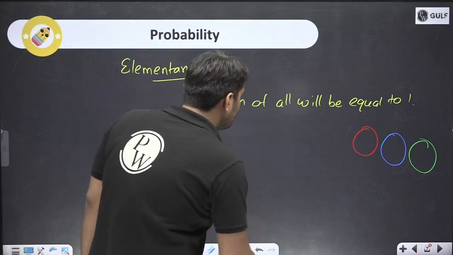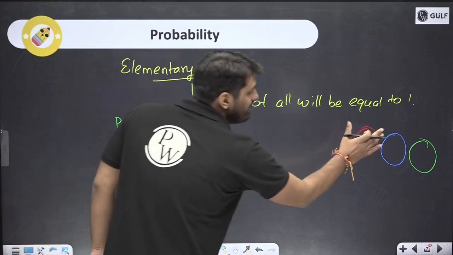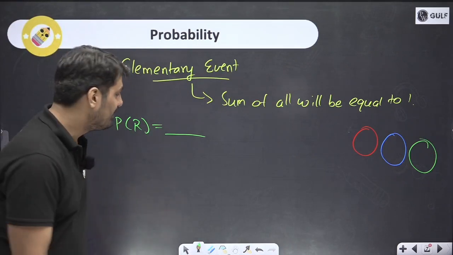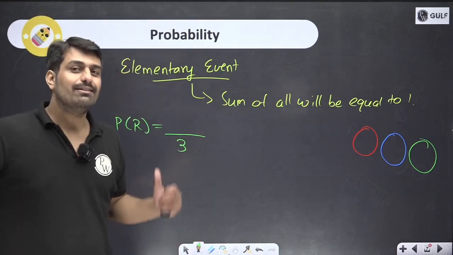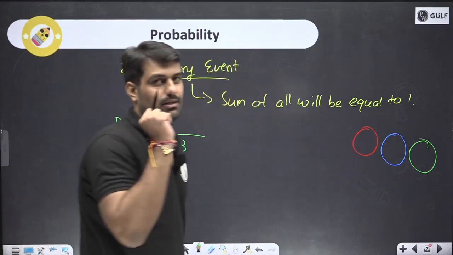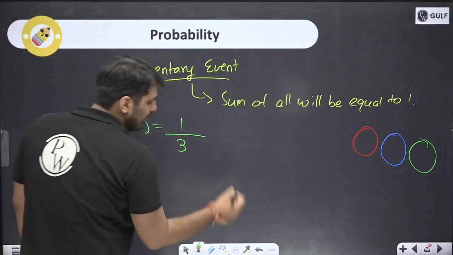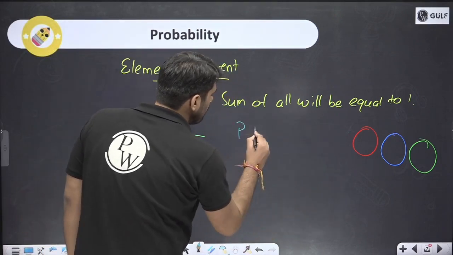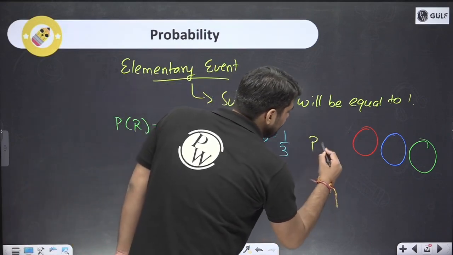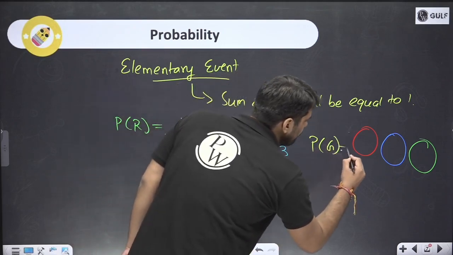So the probability of red over here is what? Total possible outcomes: I could have picked this one, this one, or this one. In total, 3 cases were there. So in the denominator, possible outcomes are 3. The event which I am interested in is where I get the red ball. That is one case out of the 3. So 1 by 3. Similarly, the probability of blue ball will also be 1 by 3. The probability of the red ball is done, green ball will also be 1 by 3.